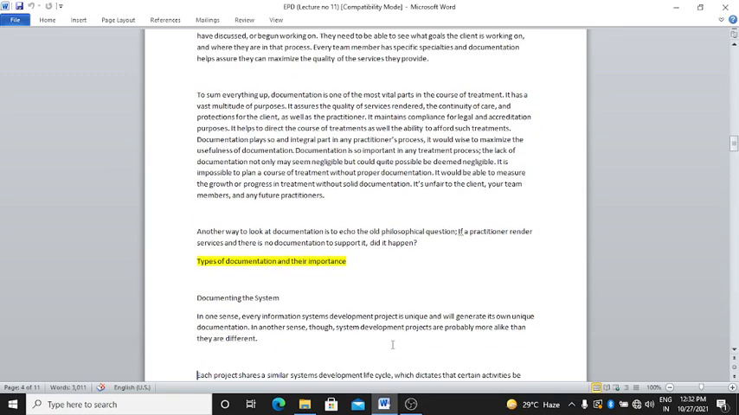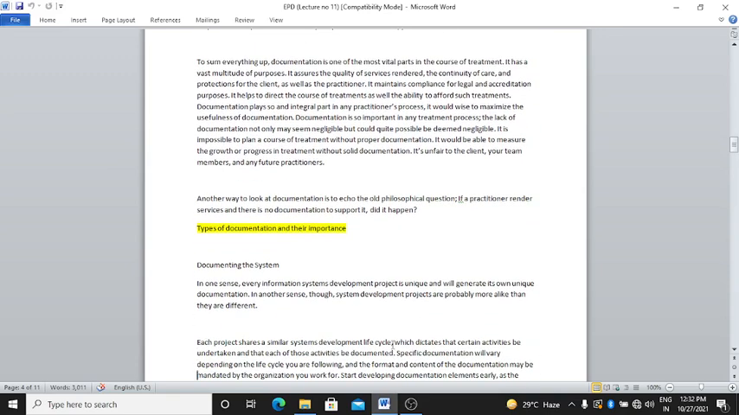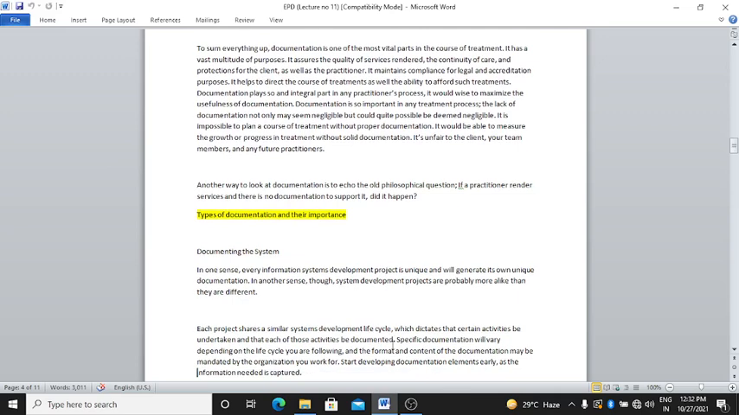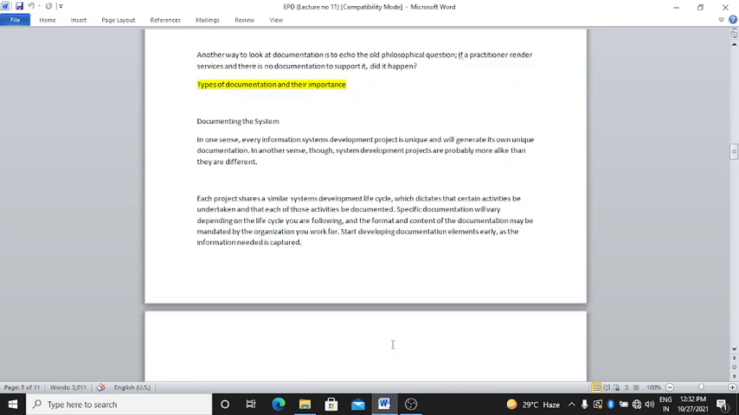Another way to look at documentation is to echo an old philosophical question. If a practitioner renders a service and there is no documentation to support it, did it happen? No. Right? Types of documentation and their importance. Now we have to see the types of documentation and their importance. Okay, documenting the system.